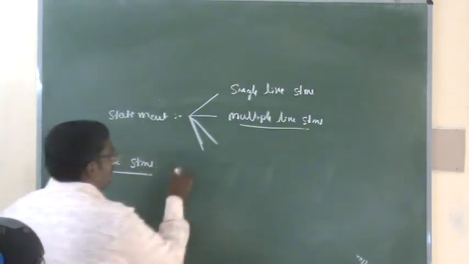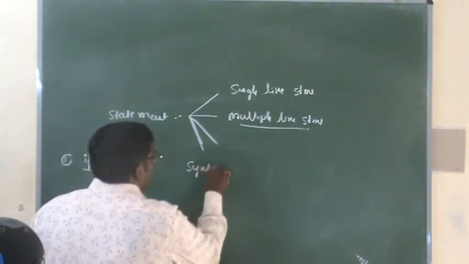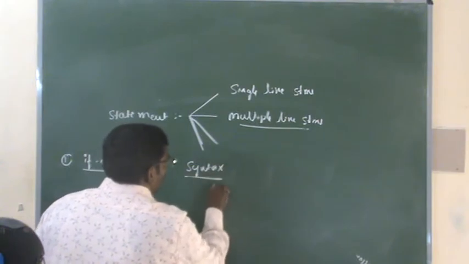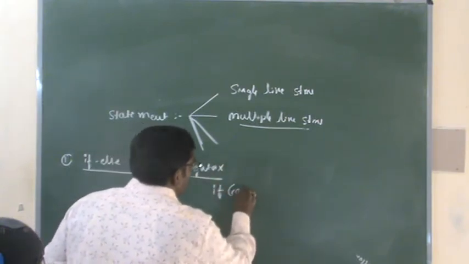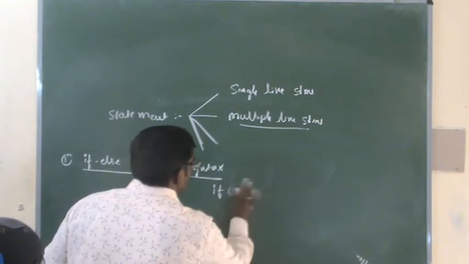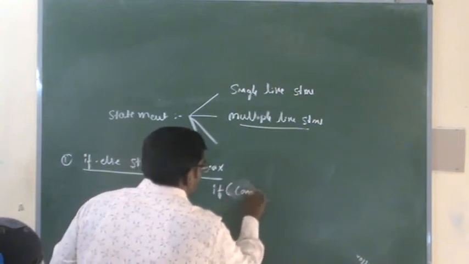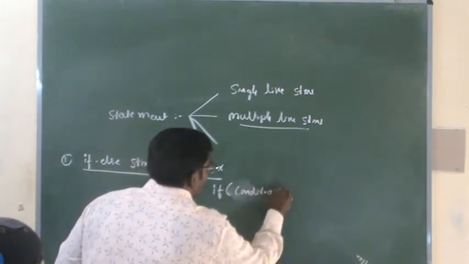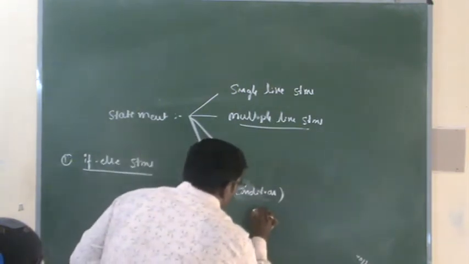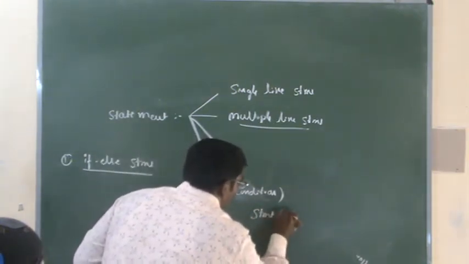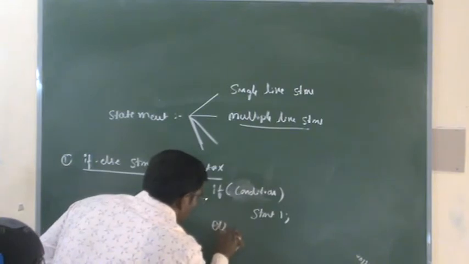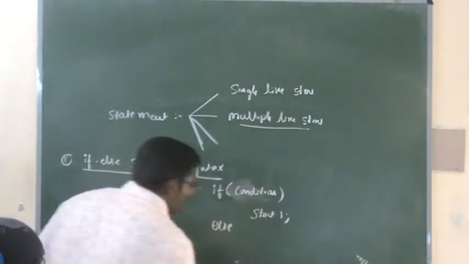Now first we'll discuss the syntax part. Syntax: if condition, statement 1 will be executed when the condition is true.